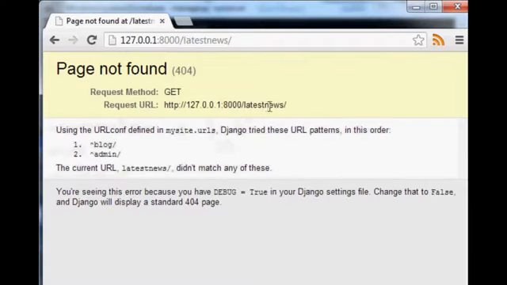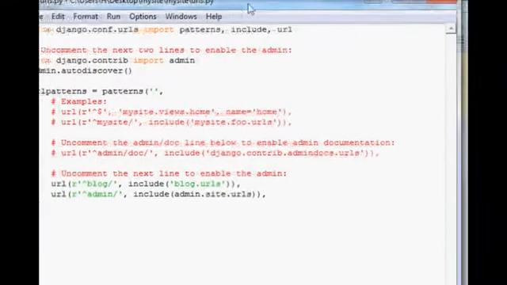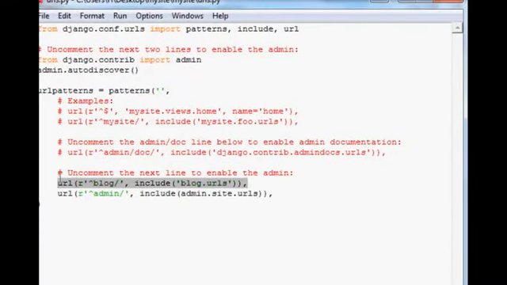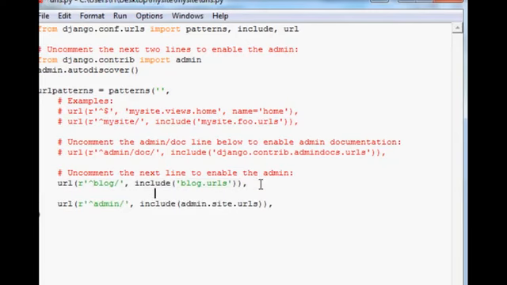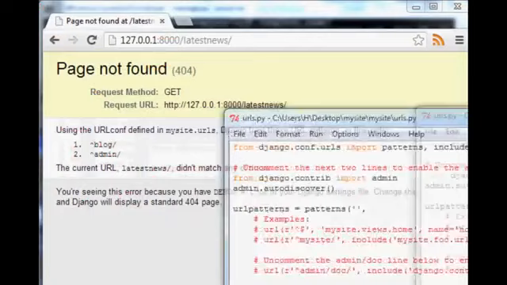Let's see. Okay, well, I guess the next thing that we want to do is add it here as well, so it can just be slash latest news. Because otherwise we have to do blog slash archives, right? So we can instead just say latest news like that, and then we include the URLs from blog URLs. I'm pretty sure we can get away with this.